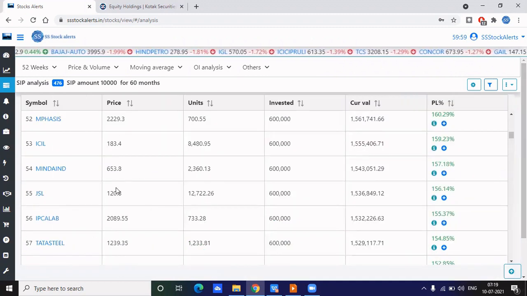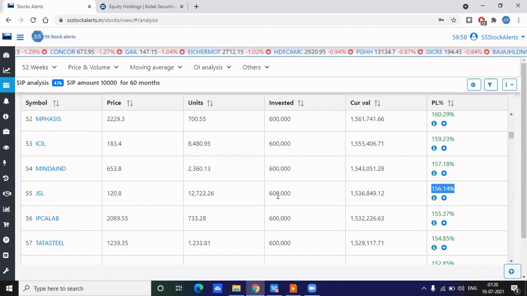Here the price is less than 100 rupees. My criteria is it should be less than 150 rupees, and I'm deciding that based on my amount only. The next criteria is it has returned 100 percent. For SIP analysis, it has given more than 100 percent since I invested. So this fits my criteria.